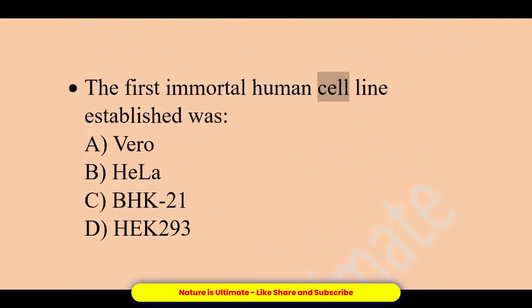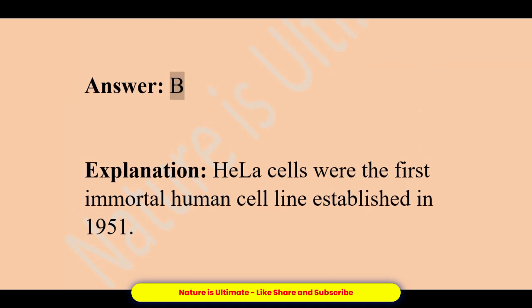The first immortal human cell line established was A. Vero. B. HeLa. C. BHK21. D. HEK293. Answer, B. Explanation, HeLa cells were the first immortal human cell line established in 1951.